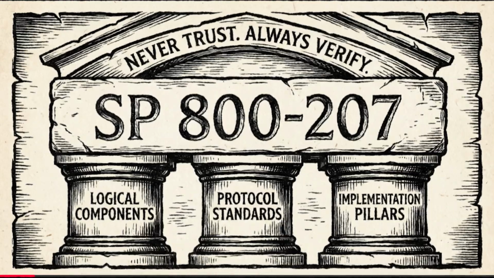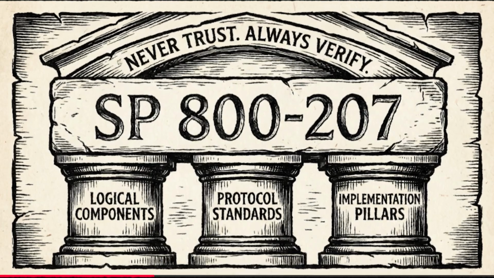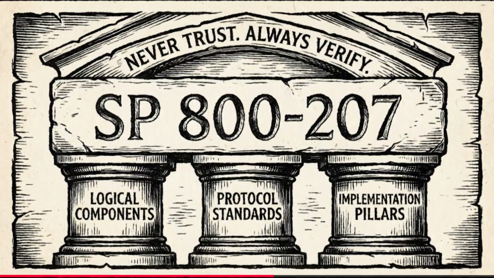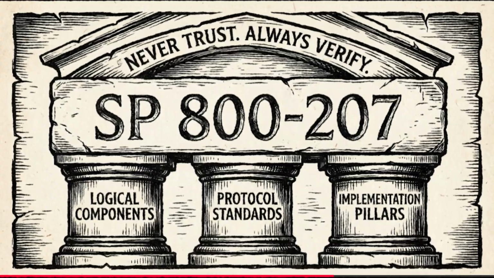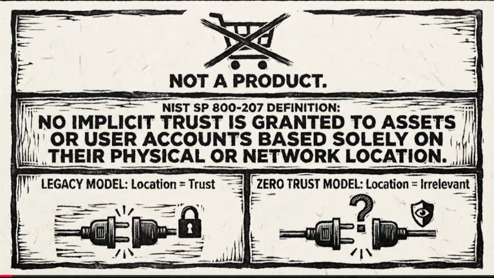Today's deep dive is on zero trust architecture. We're specifically analyzing the NIST SP 800-207 standard. Our mission here is to move beyond the marketing buzzwords. We're going to break down the logical components, the protocol standards, and the implementation pillars necessary for a never trust, always verify environment. Which is exactly what we need to cover in part 1, the philosophy and definitions.